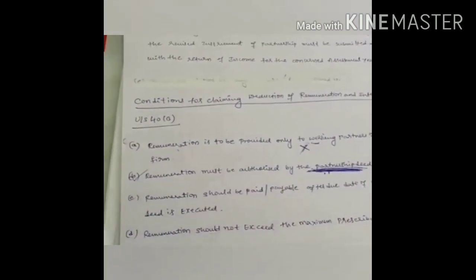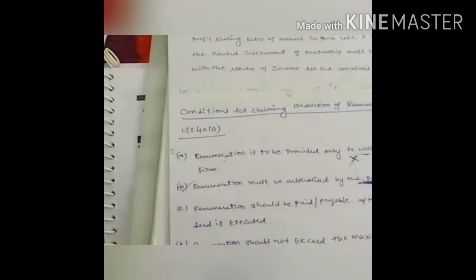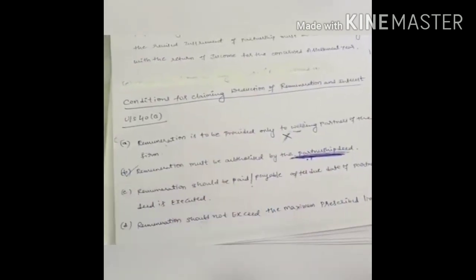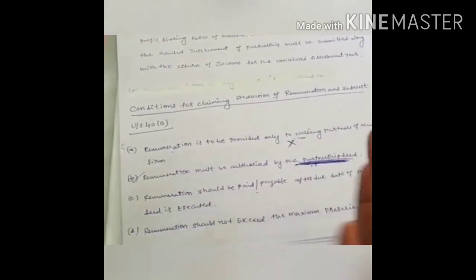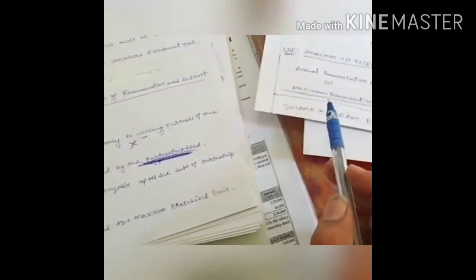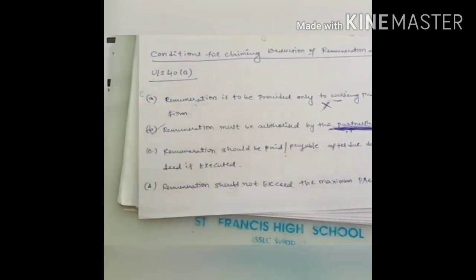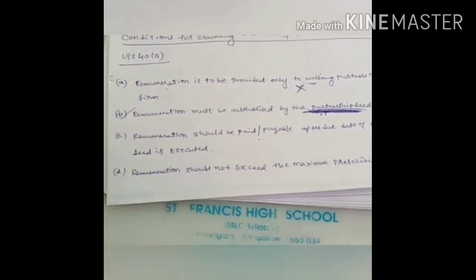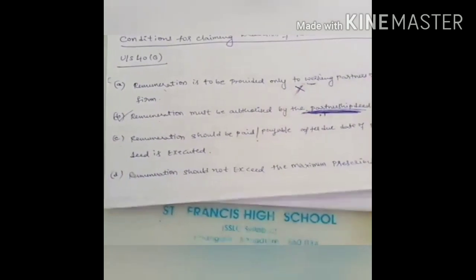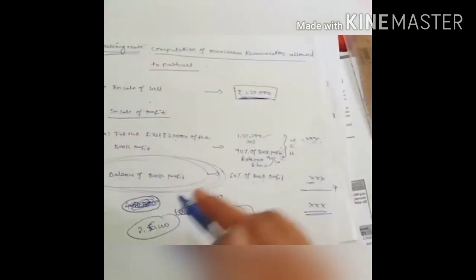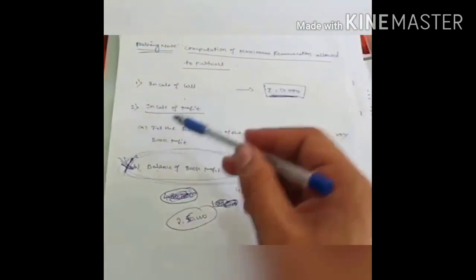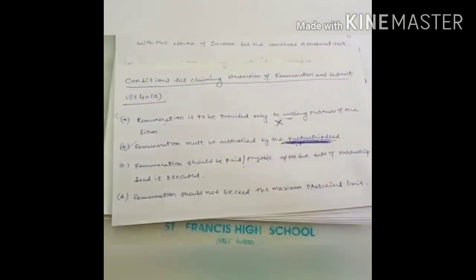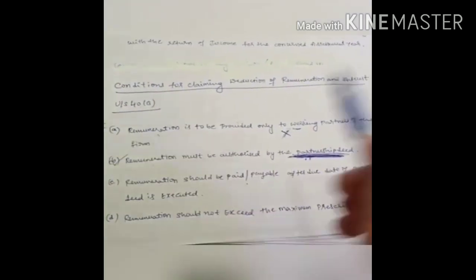The third condition is that whatever remuneration you are paying to the partners should be paid after execution of the partnership deed. Remuneration paid before execution of the partnership deed is not applicable for deduction. It should be paid after the execution of the partnership deed. So this is the third condition. And the fourth condition is that remuneration should not exceed the maximum limit. What is meant by the maximum limit? I already explained this: it should not exceed the maximum limit of the computation. If you satisfy all these four conditions, you are eligible for deduction under section 40(b).